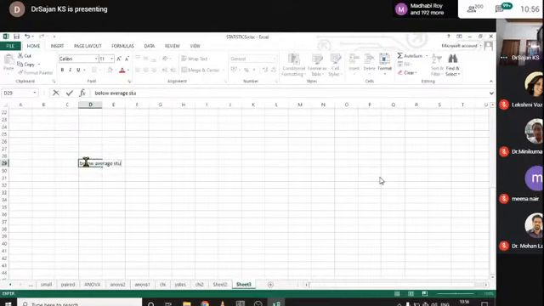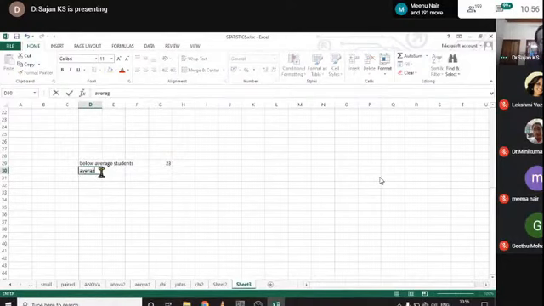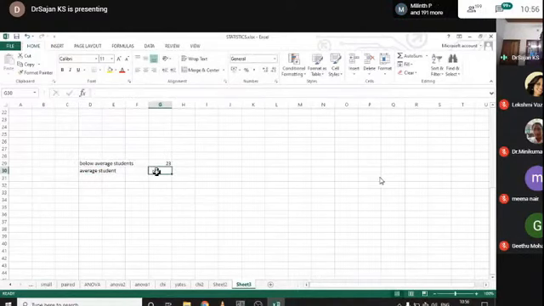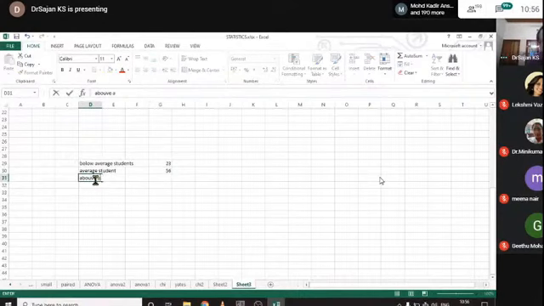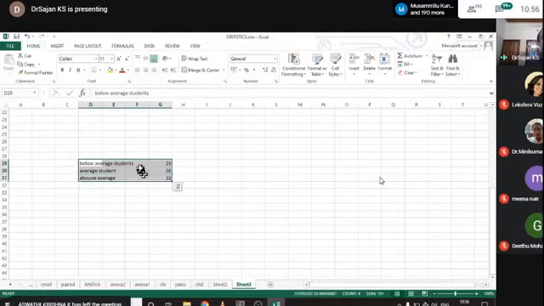Similarly, if the result of an examination shows that below average students number is 23, and average student number in an examination is 56, and above average students number is again 22. Okay, if this is the case, and if we want to create a pie diagram based on this,